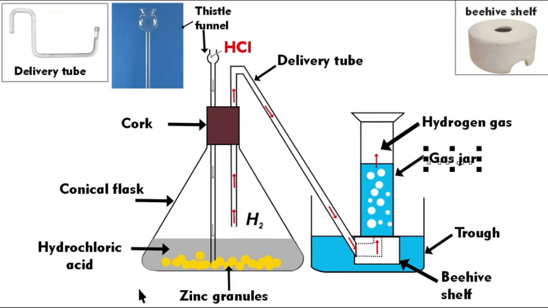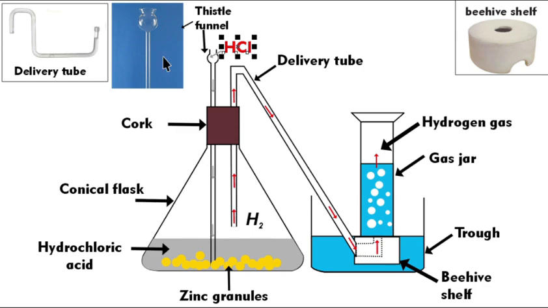So you should be able to label this equipment and their particular functions. So we use zinc granules here. Sometimes we use zinc powders, where the powders will give hydrogen gas very fast, since the rate of reaction is greater when it is in the powder form, because its surface area is more than granules. Generally we use HCl, hydrochloric or sulfuric acid in diluted conditions.